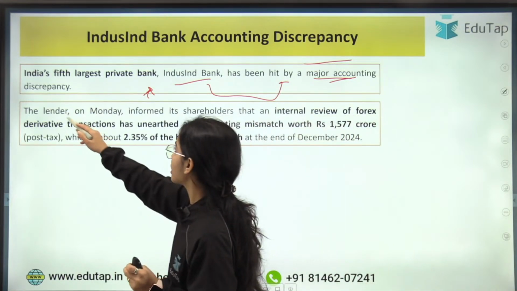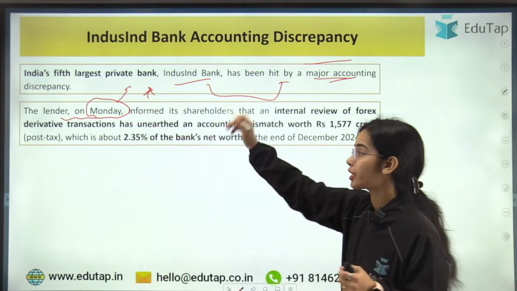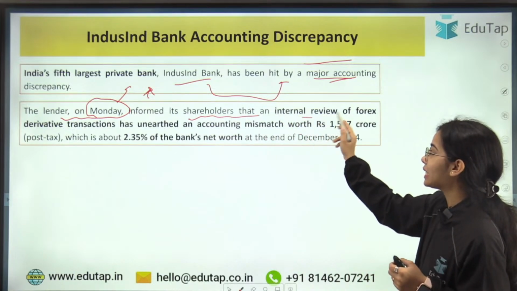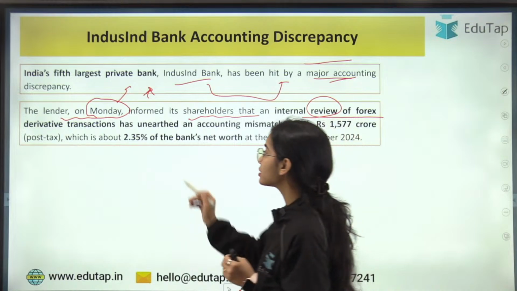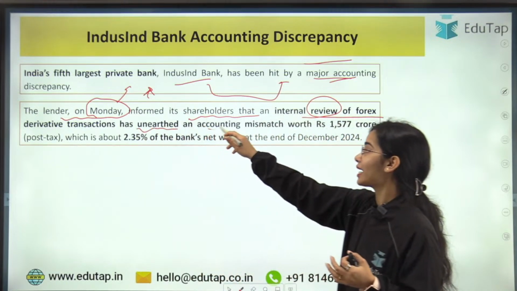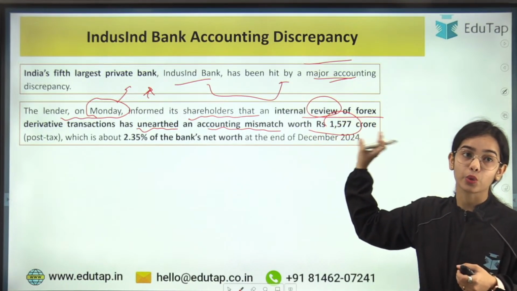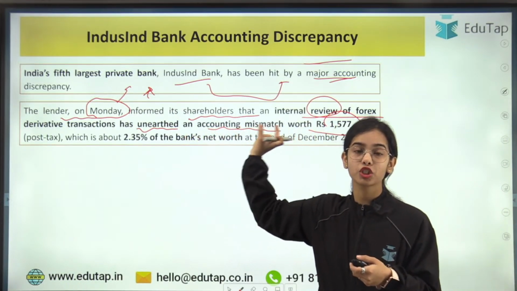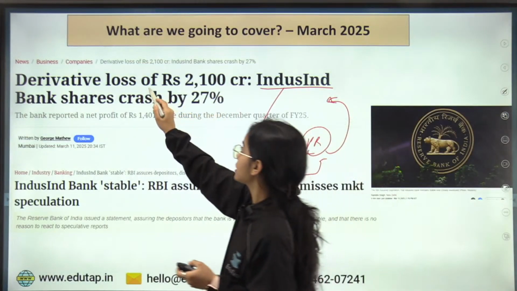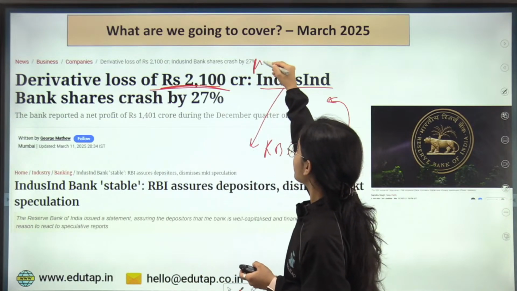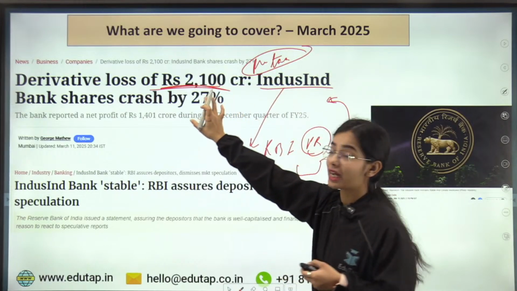So IndusInd Bank, on last week's Monday, informed its shareholders that an internal review of the foreign exchange derivative transactions has notified an accounting mismatch worth rupees 1,577 crore post-tax. So this much of an accounting mismatch has happened, and this is the data for post-tax. If we see the loss pre-tax, it is 2,100 crores.